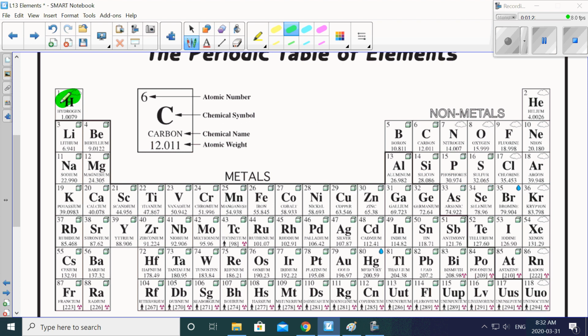So hydrogen I've heard of, okay? That's like a gas. They sometimes talk about hydrogen fuel cell cars, okay? This one is helium. It's found in balloons. Lithium, I think of lithium ion batteries that are in all of our phones and stuff like that. It's really good for making small batteries that are long lasting.